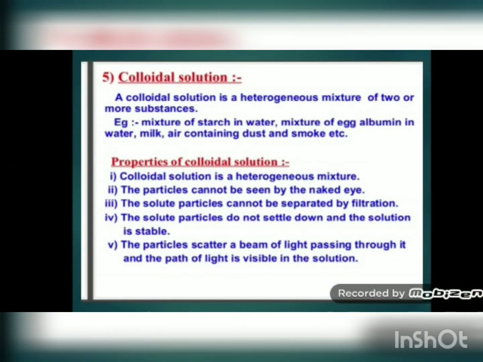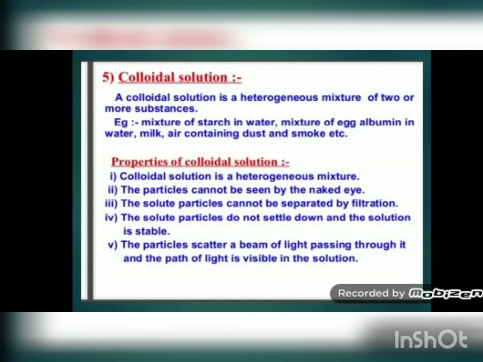Now we will see another type of mixture which is known as colloidal solution. A colloidal solution is a heterogeneous mixture of two or more substances. Now a colloidal solution is also a mixture, but it is different from a true solution. The colloidal solution is a heterogeneous mixture, whereas a true solution is a homogeneous mixture. Now we will see some examples of colloidal solution. Mixture of starch in water, mixture of egg albumin in water, milk, air containing dust and smoke are colloidal solutions.